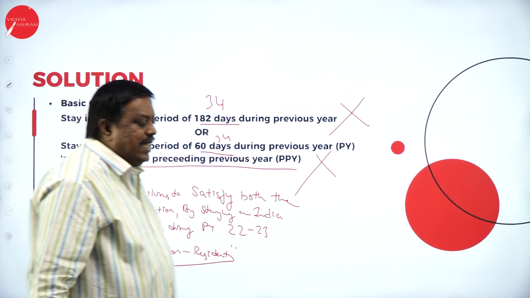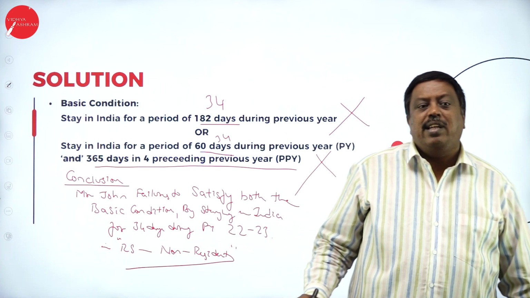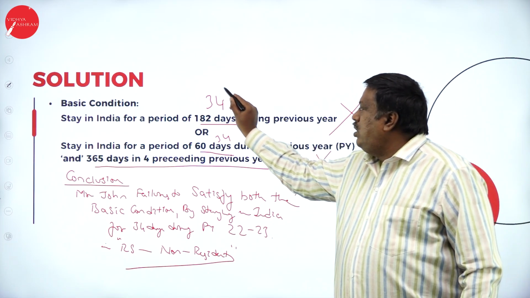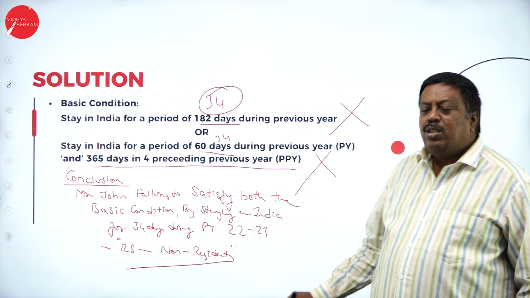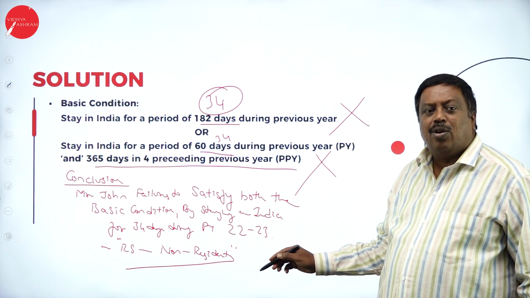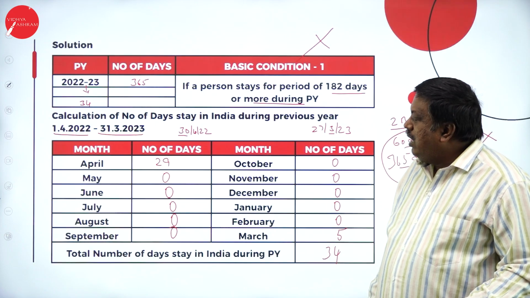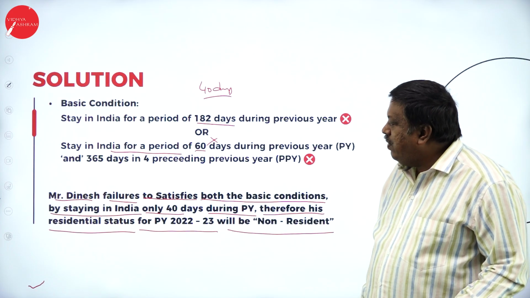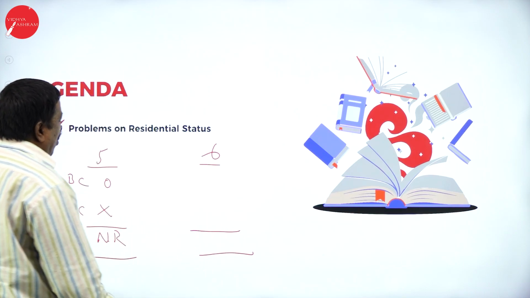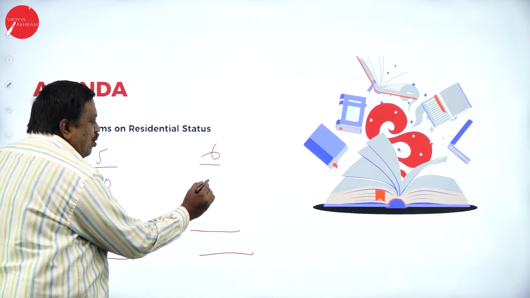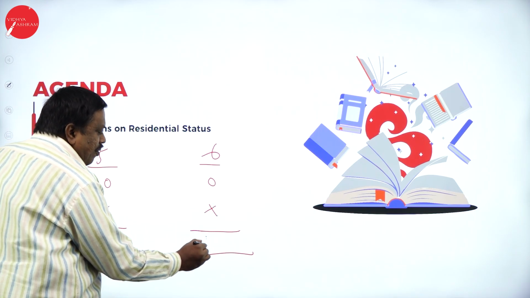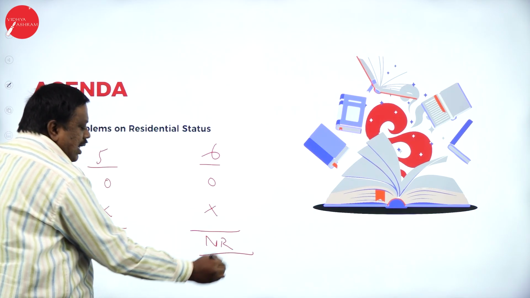So, my status for 2022-23 will be non-resident, where my stay in India was only for 34 days. So, I couldn't satisfy both the basic conditions. They're going to call me as non-resident. So, in our agenda, how many problems are we going to solve? 2 problems. Problem number 5, problem number 6, where I couldn't satisfy both the basic conditions and there is no need to verify additional condition. Therefore, my status will be non-resident.